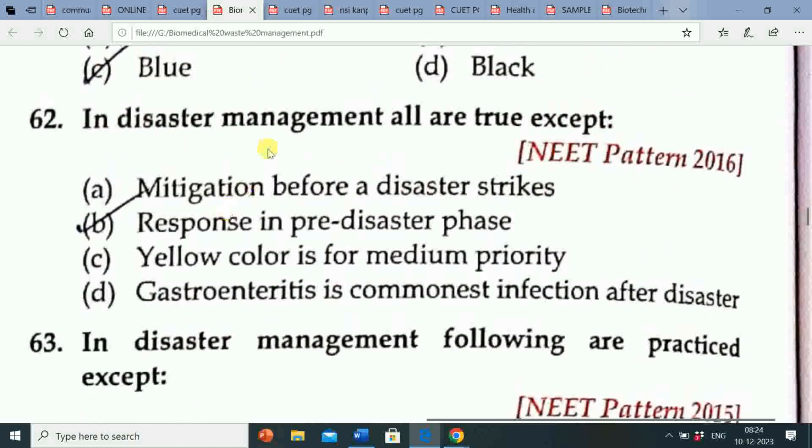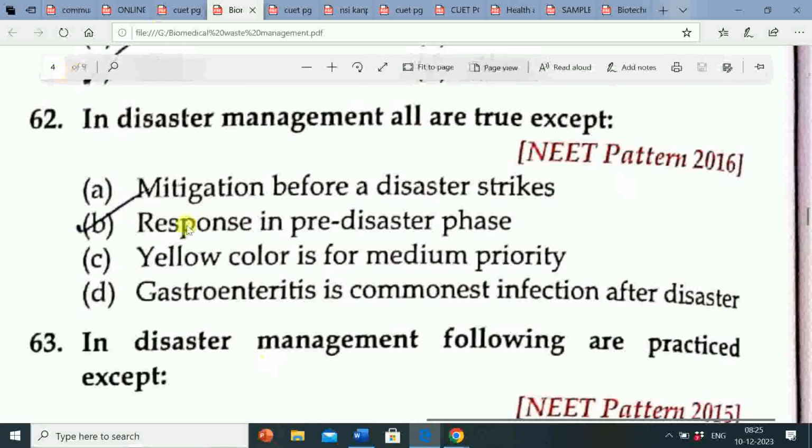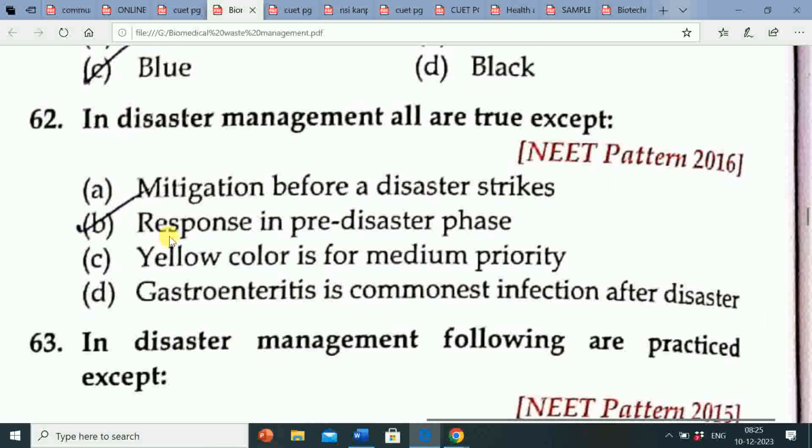Next question: in disaster management, all are true except. Option A, mitigation before a disaster strikes. Option B, response in pre-disaster phase. Option C, yellow color is for medium priority. Option D, gastroenteritis is the commonest infection after disaster. So here the correct answer is option B, response in pre-disaster phase. So this option is not true regarding disaster management.